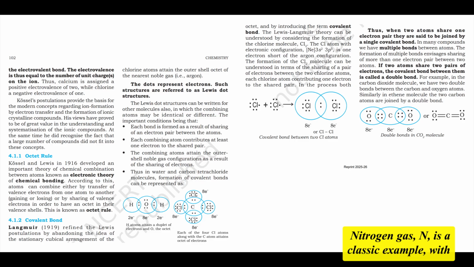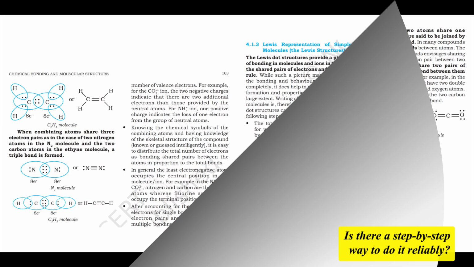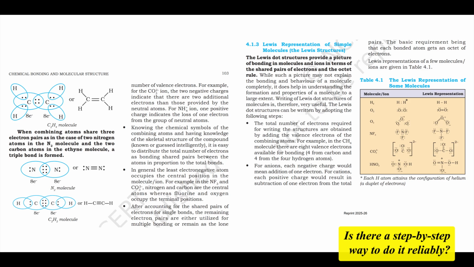Nitrogen gas, N2, is a classic example, with a triple bond between the two nitrogen atoms. Ethyne, C2H2, has a carbon-carbon triple bond. Okay, that makes sense. Now, drawing these Lewis structures seems really important for exams. Is there a step-by-step way to do it reliably?